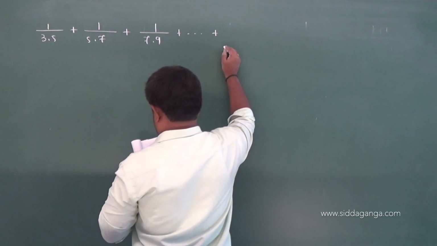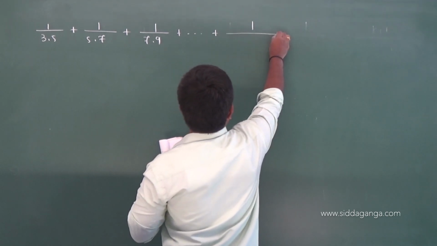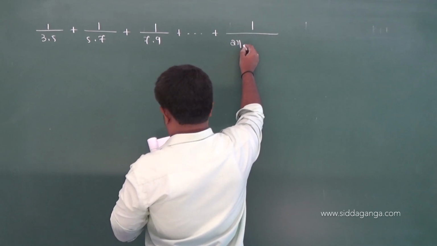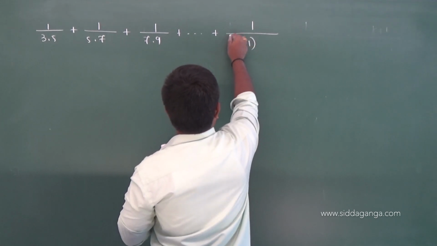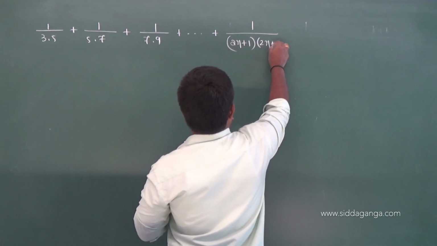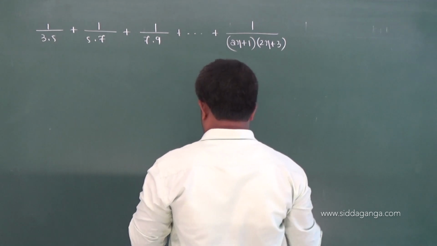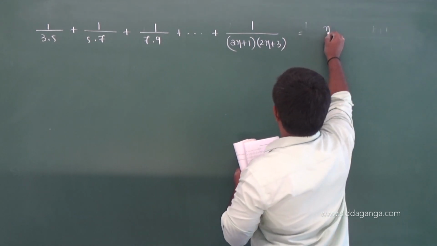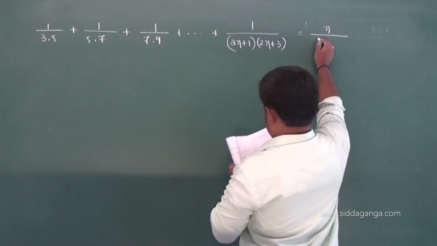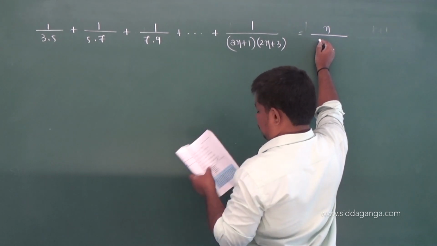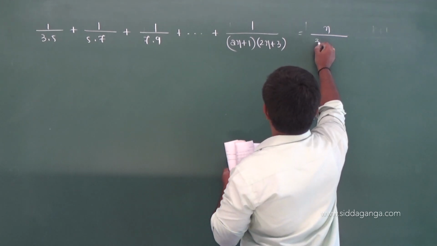So nth term is 1 by 2n plus 1 into 2n plus 3, equal to n by 3 into 2n plus 3.